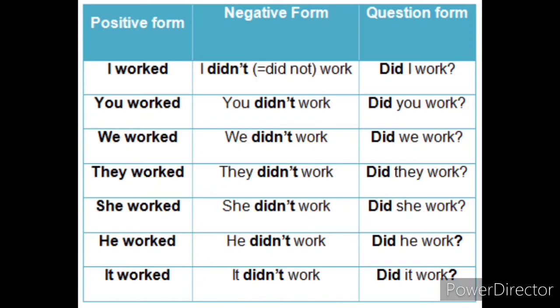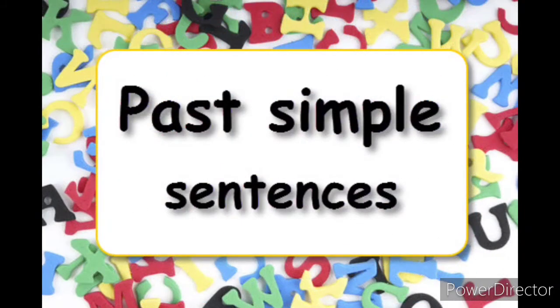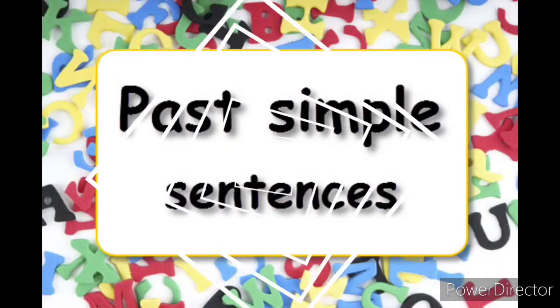Then in positive, it worked. In negative, it didn't work. In question, did it work? So we need to use did in the negative and the question form to make negative and question sentences, and verb 1 must be used instead of the past tense form. So this is the simple past tense, children.